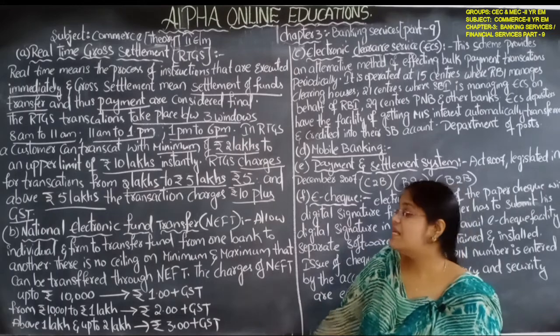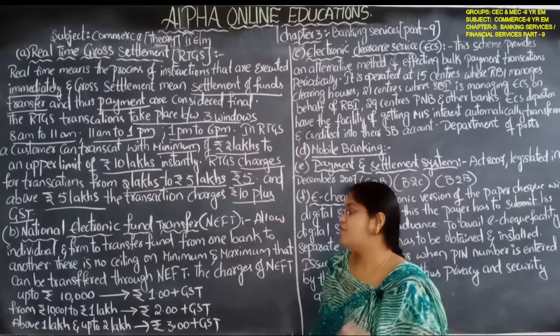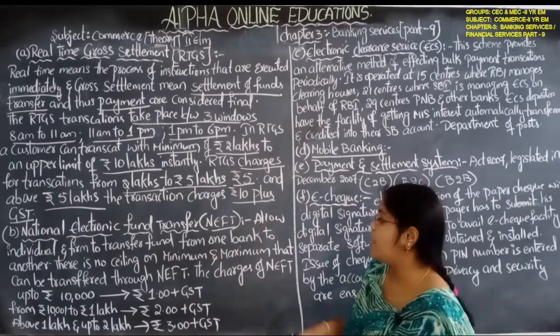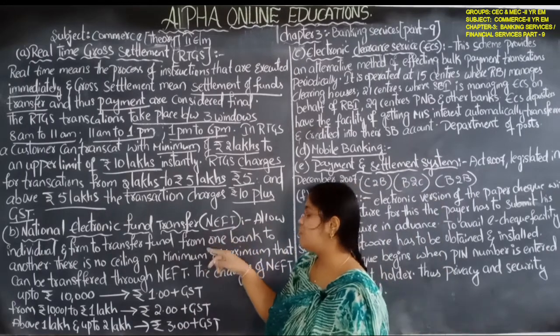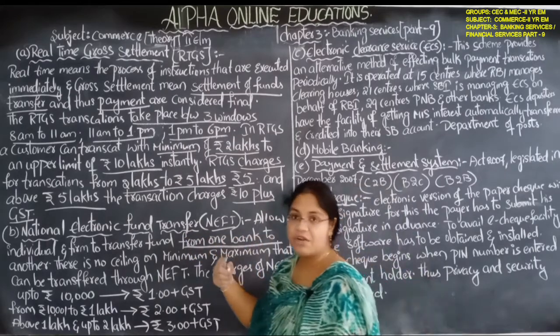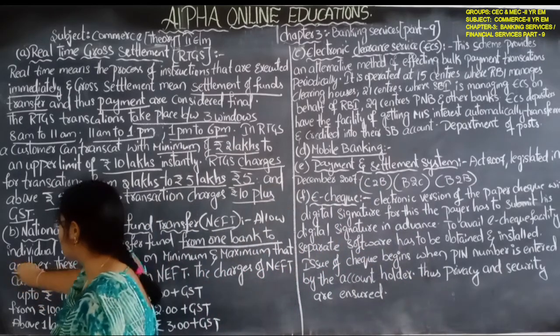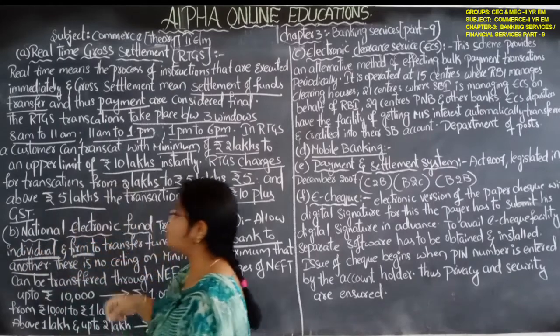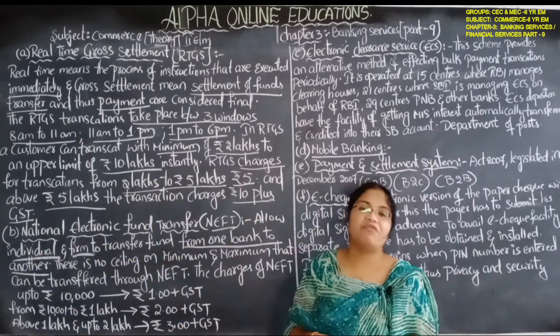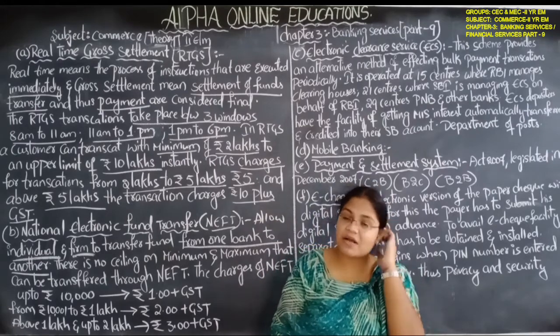Next one is National Electronic Fund Transfer, that means NEFT. NEFT allows individuals and firms to transfer funds from one bank to another bank. Firms means companies.